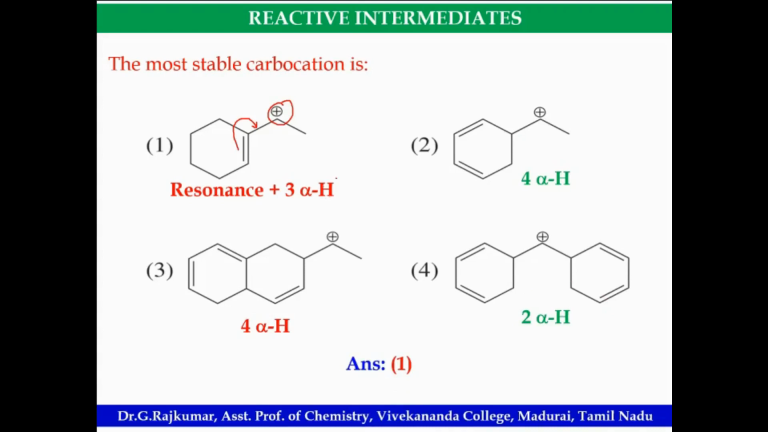Okay, look at this. Resonance also plays the major role in predicting the stability, and also hyperconjugation. So one will be the more stable carbocation.